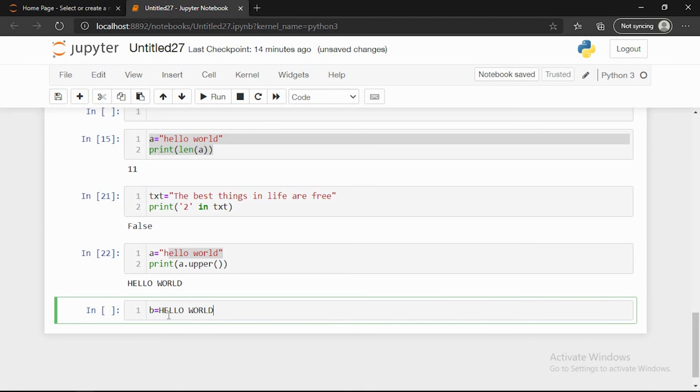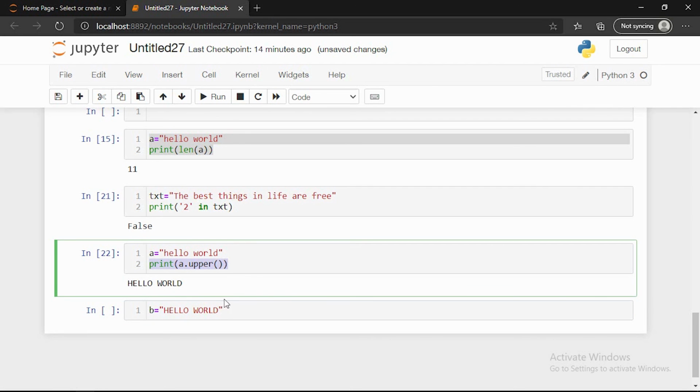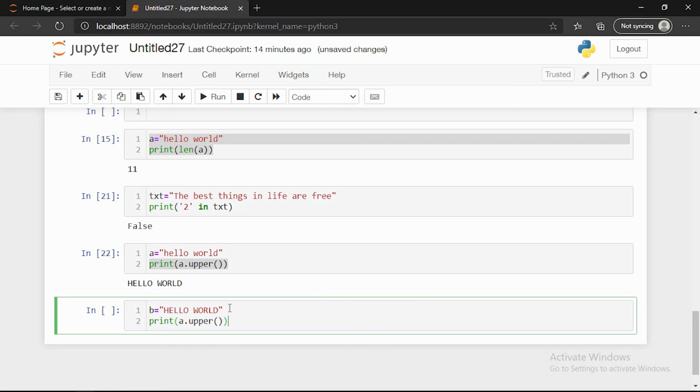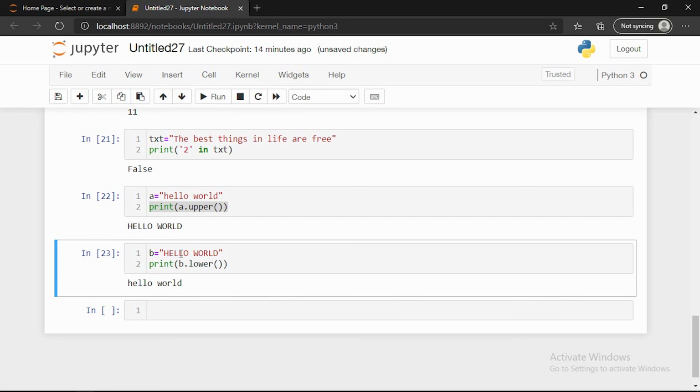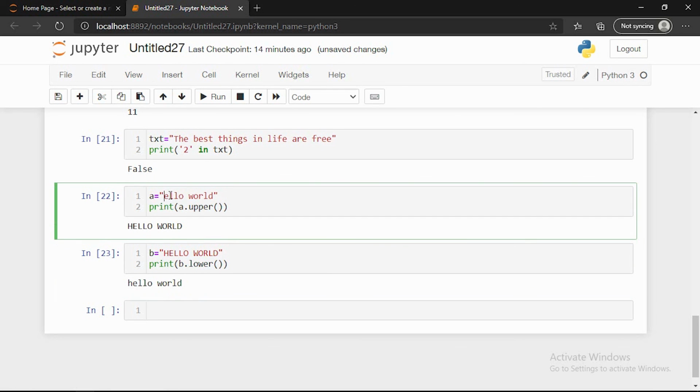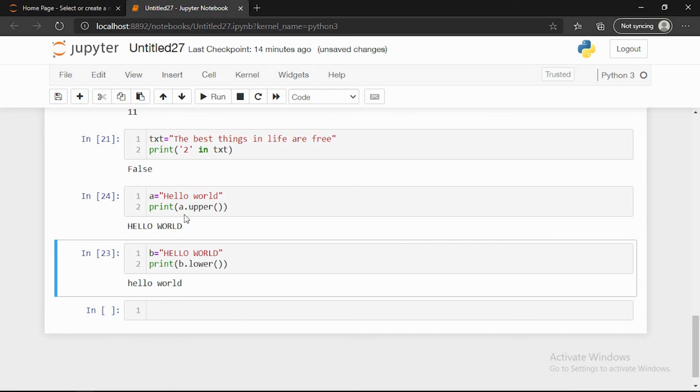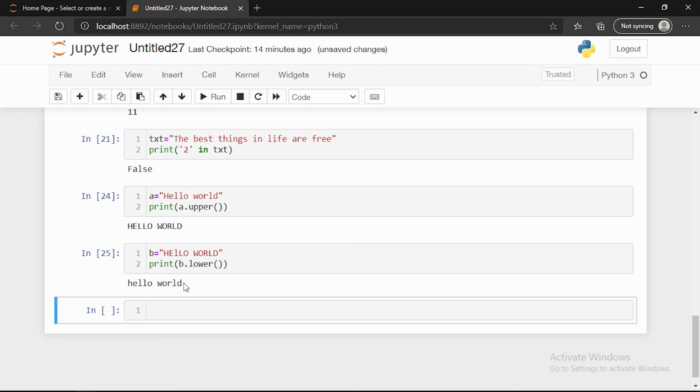So now we'll type B is equal to hello world, using full uppercase, and I will show you how we can convert into lower. Just copy this one. Instead of A, I'm giving B, and instead of upper I'm giving lower. You can see here that it is converted to lower. Even if I give H as a capital, there is no problem, and if I give L as a lowercase, there is no problem. So this is how we can convert lowercase letters to uppercase and uppercase to lowercase. So these are the string things.